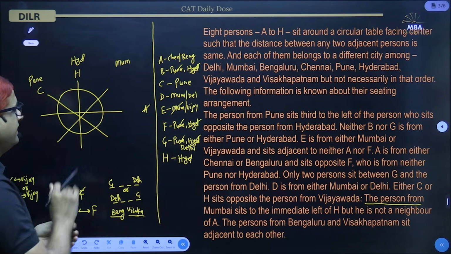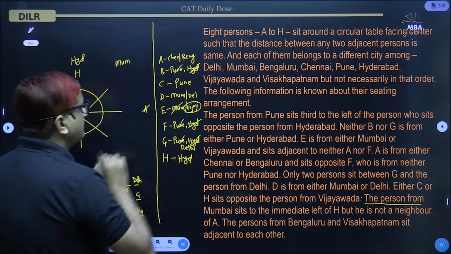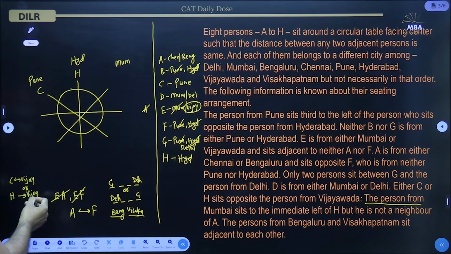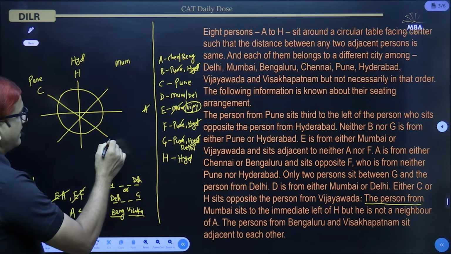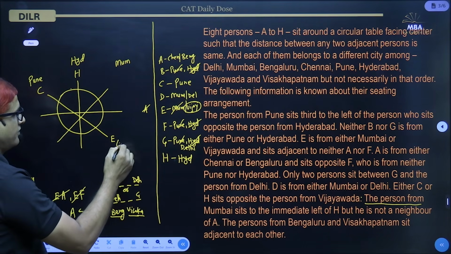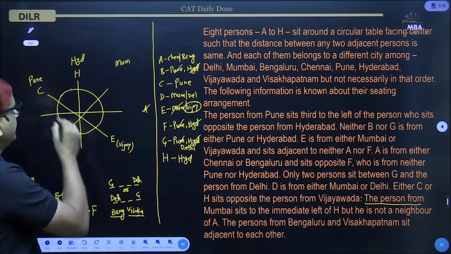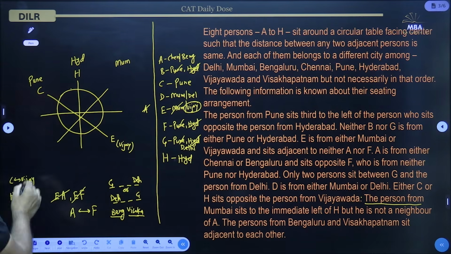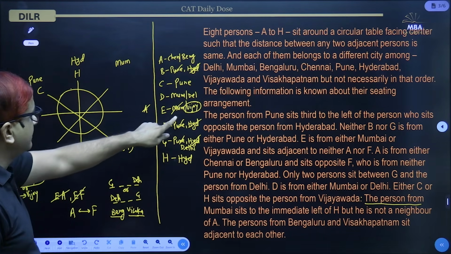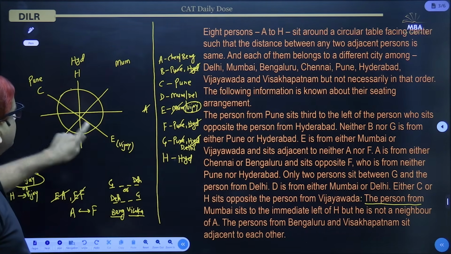So the person from Vijayawada is opposite either H or C. That means E is opposite either C or H. Let us take the case that E is opposite C. The person from Vijayawada, that is E, is opposite C. Let us take this case, because the Vijayawada person can be opposite either C or H.